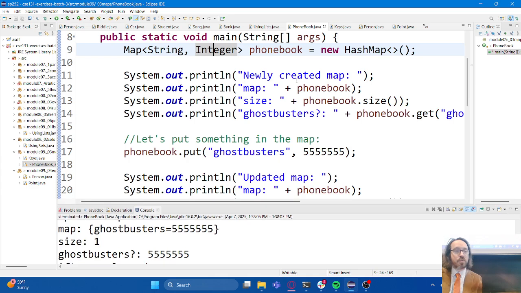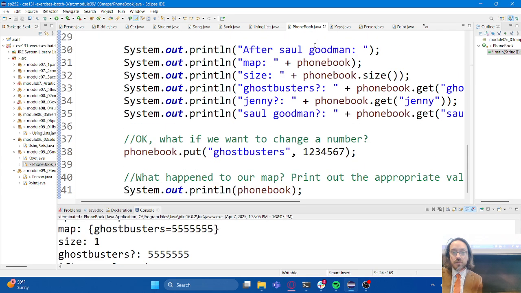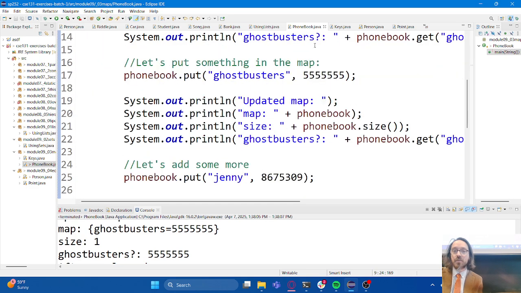I've got one more example to work through with you today, but before I do, does anybody have any questions about this map example?